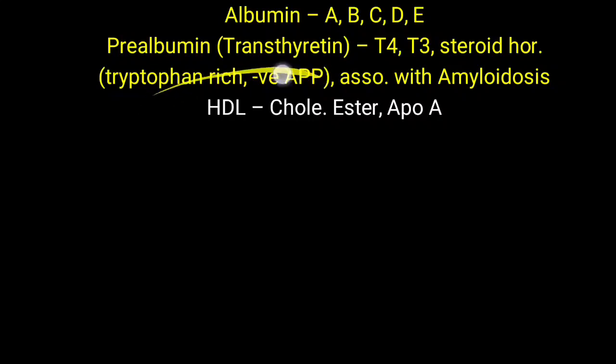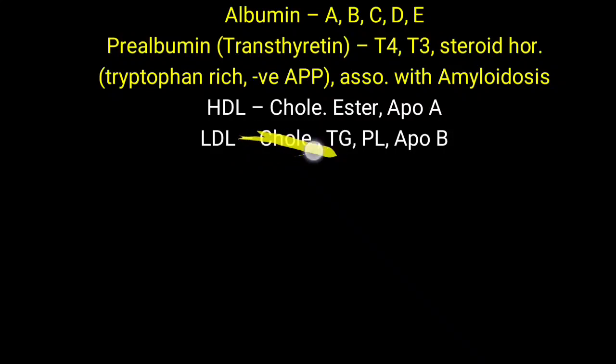Now, apart from hormones, lipids are the most important molecules, but they are not easily transported in the blood. For that transportation, HDL and LDL are needed. HDL, high density lipoprotein, is involved in the transportation of cholesterol ester. Here you have to remember cholesterol ester, and on HDL the protein present is apoprotein A. LDL is involved in the transportation of cholesterol, not cholesterol ester. You have to remember that difference. So HDL helps transport cholesterol ester, while LDL transports cholesterol as well as triglyceride and phospholipid, and LDL contains ApoB protein.